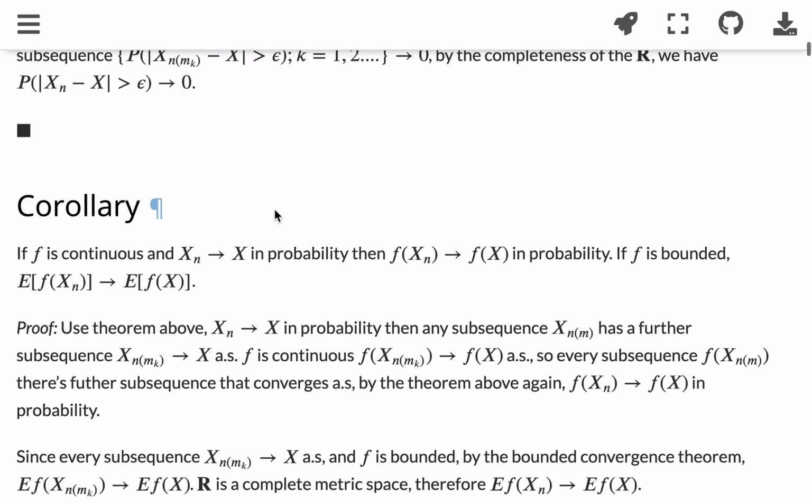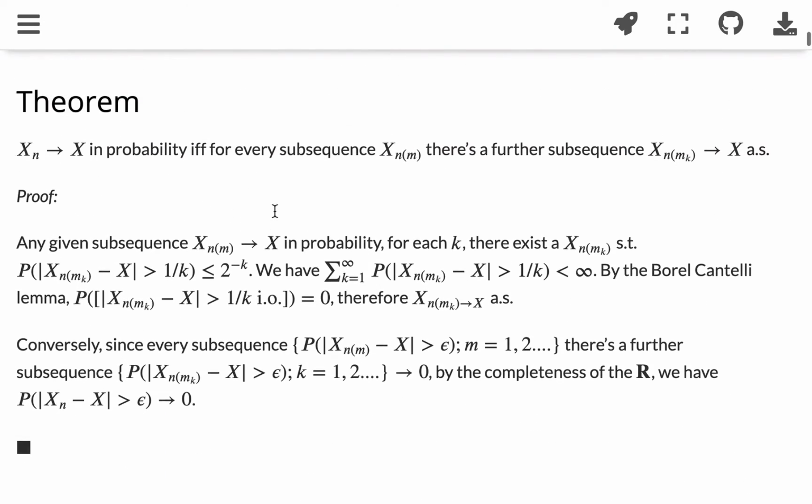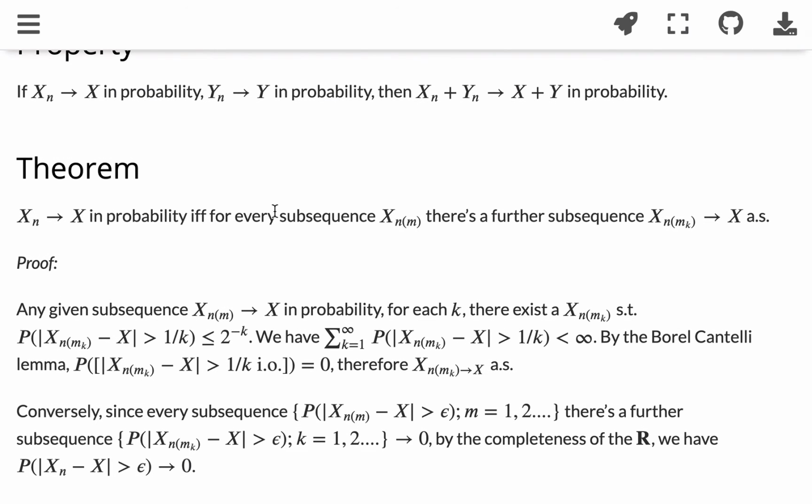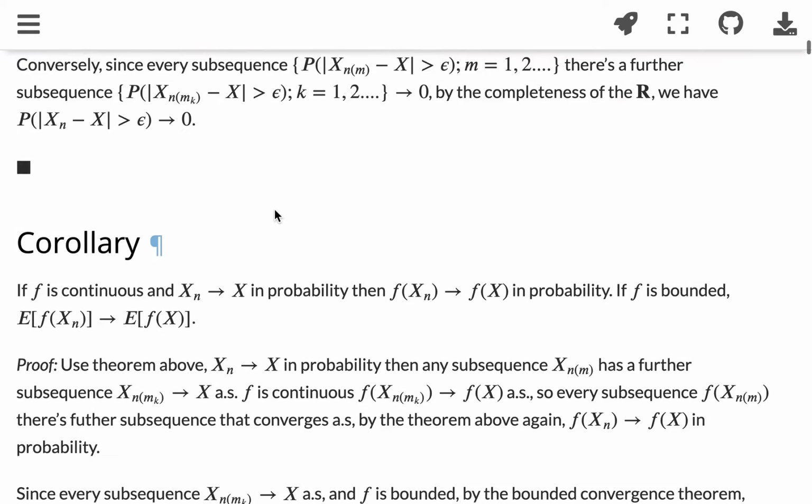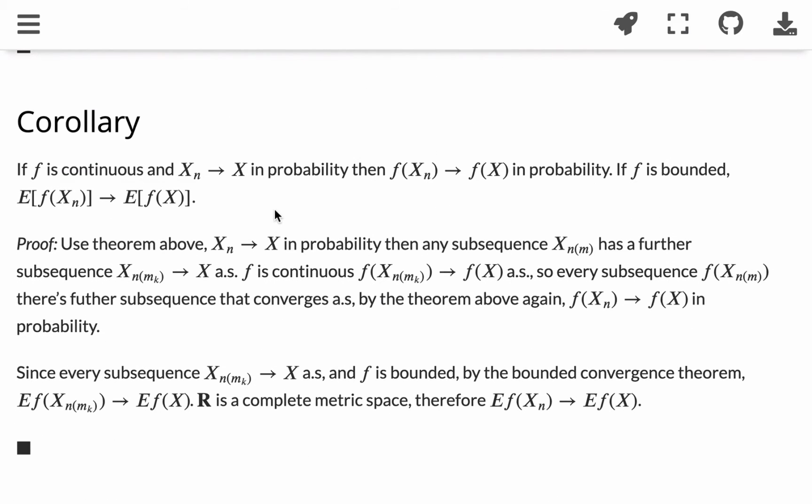In convergence in probability, we have a corollary. If Xn converges to X in probability and f is continuous, then f(Xn) converges to f(X) in probability, right?